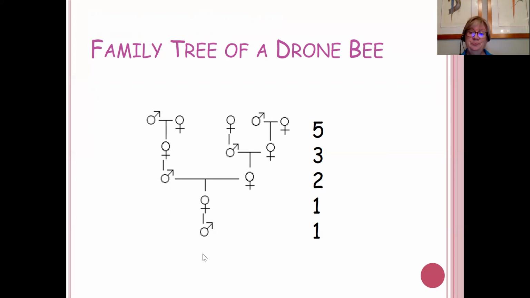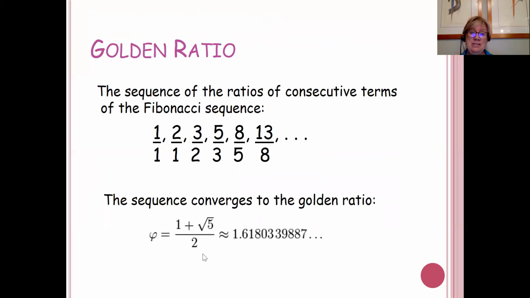Wow. Okay, you see it in other places. Another place where you see the Fibonacci sequence is the golden ratio. And I need a piece of paper over here. All right, we're going to take this sequence of terms and make ratios. So let me stop sharing and come over here.